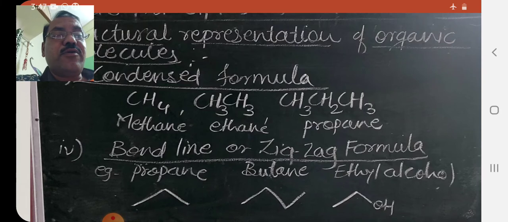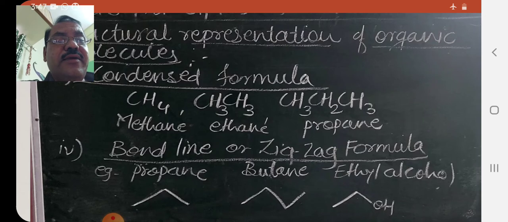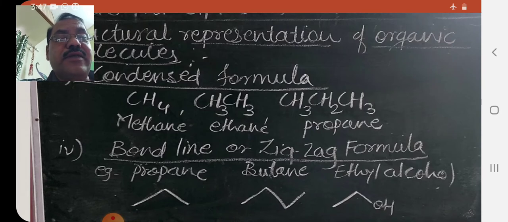Or the condensed formula of ethyl alcohol is CH3CH2OH. There is no straight line, no bond line, no dot directly. Its chemical formula is mentioned. This type of representation is called condensed formula representation.